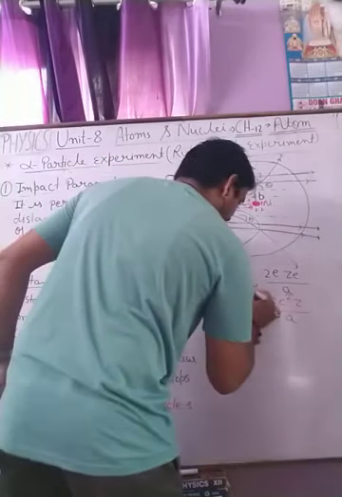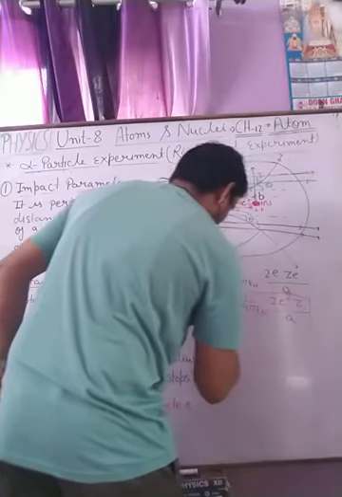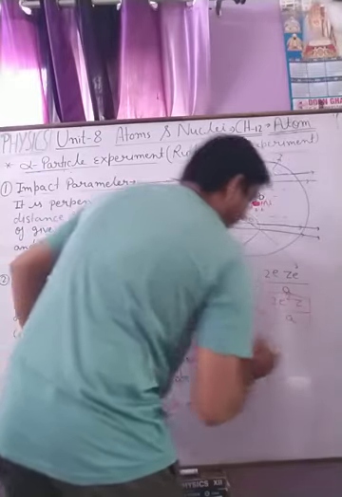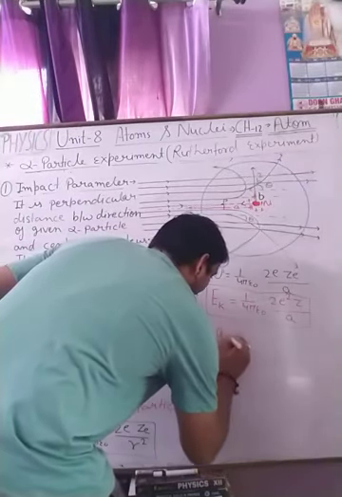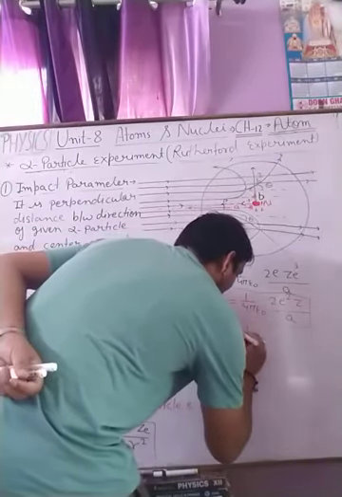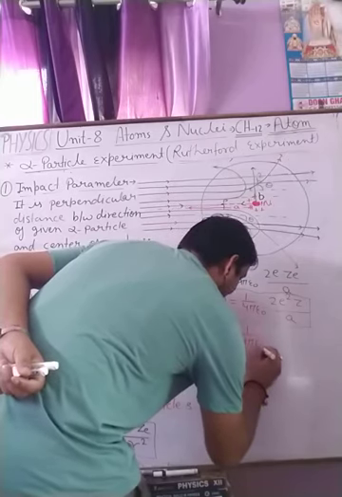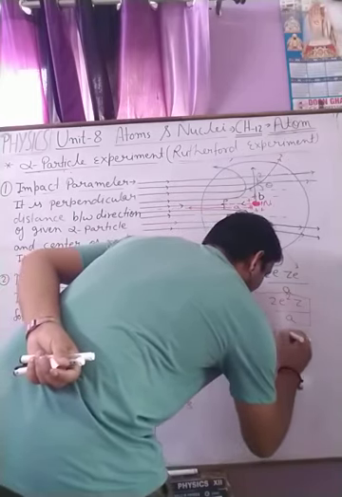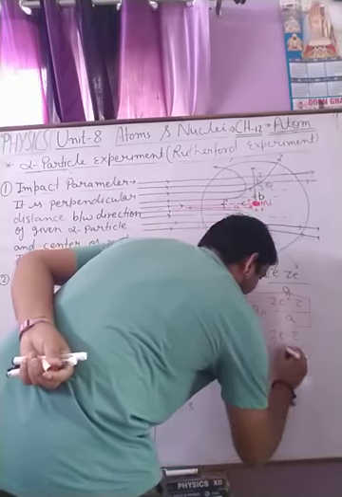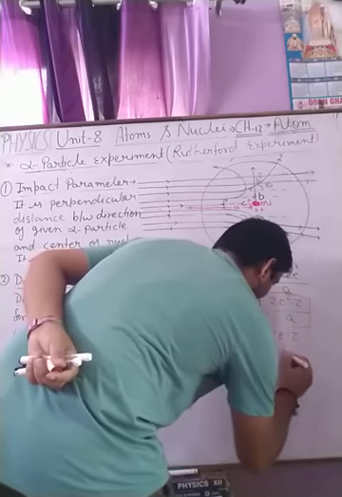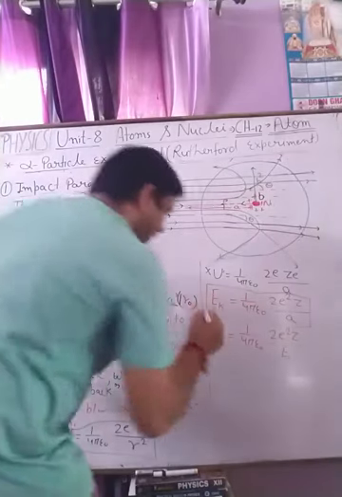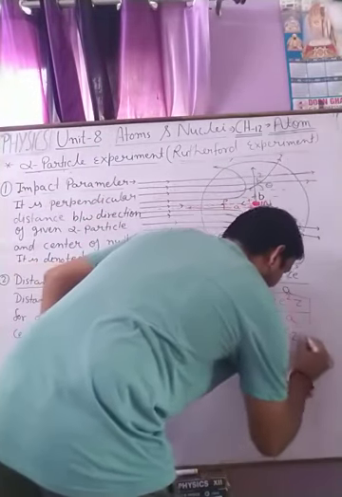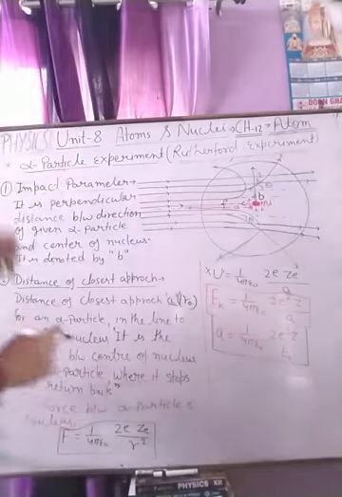This is the kinetic energy. Now the distance of closest approach A is calculated as 1 upon 4 pi epsilon naught, 2e square Z upon kinetic energy K. This is the formula for the distance of closest approach.